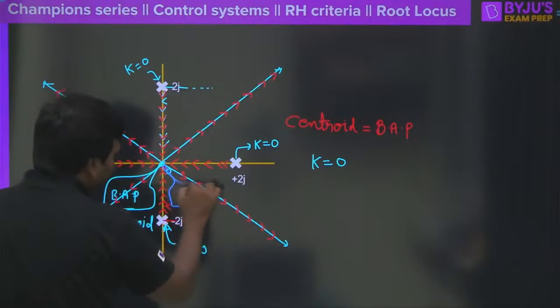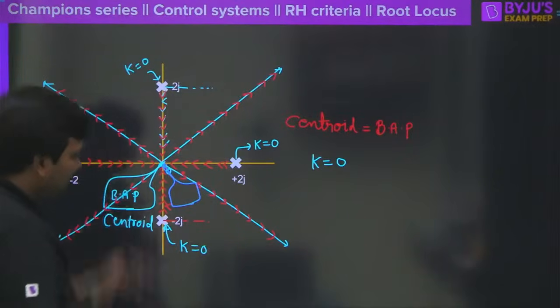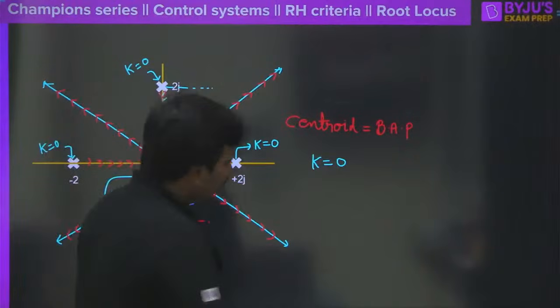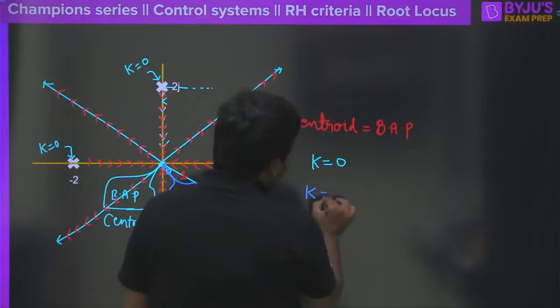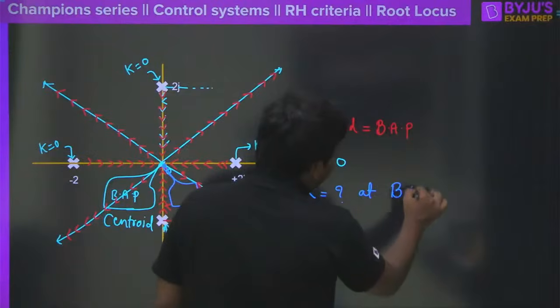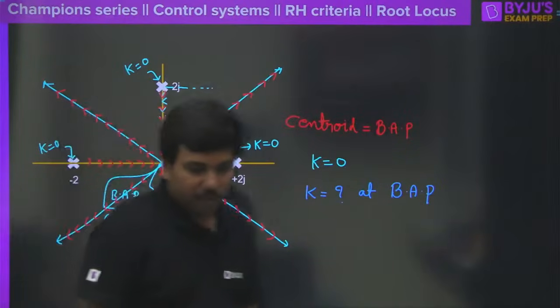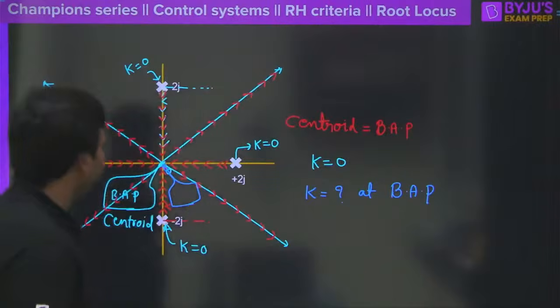Gain at breakaway point. Right? So at s is equal to 0, I am asking what is the breakaway point here? What is the value of k? K is how much at breakaway point? Clear? K is how much at breakaway point? Can any one of you do this? Think logical and tell me fast.